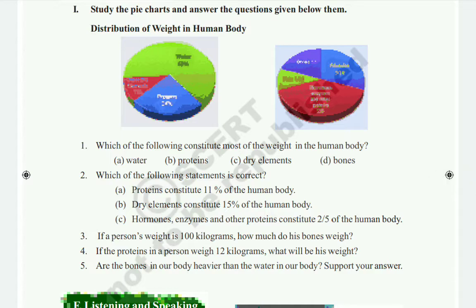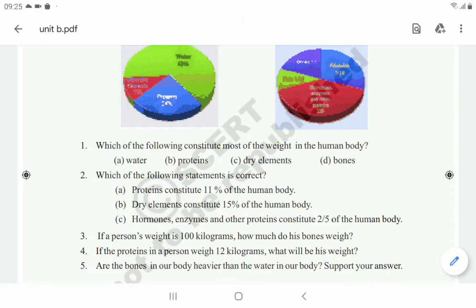Okay, so in the first picture they have given water. In the human body 65% is water and proteins 24% and other dry elements are 11%. Okay, this is the first one. And the second one, you see, in the human body 3/10 part is muscles and 1/5 part is bones, and skin is only 1/10, and the remaining hormones, enzymes and other proteins are 2/5 part. Okay, this is the second pie chart. According to this one we have to answer the following questions.